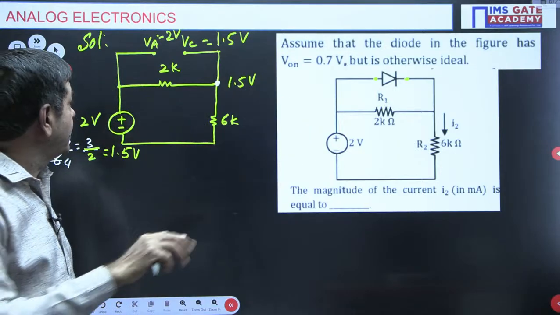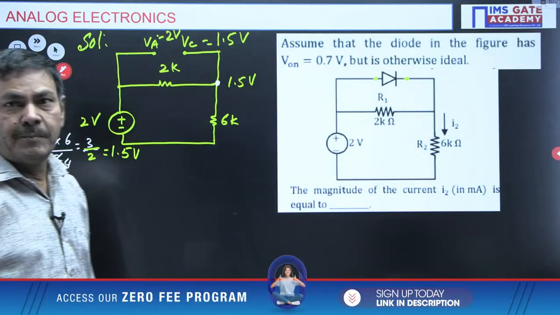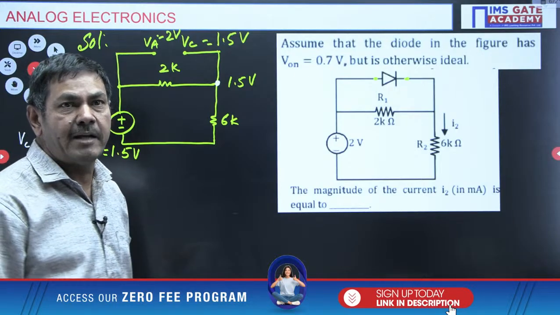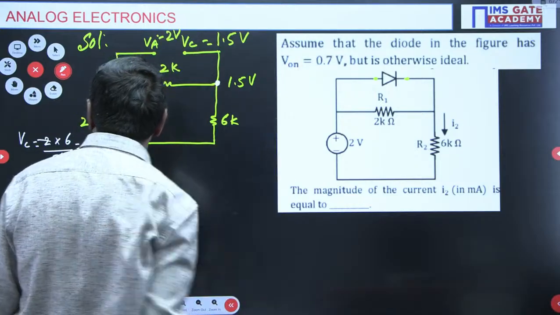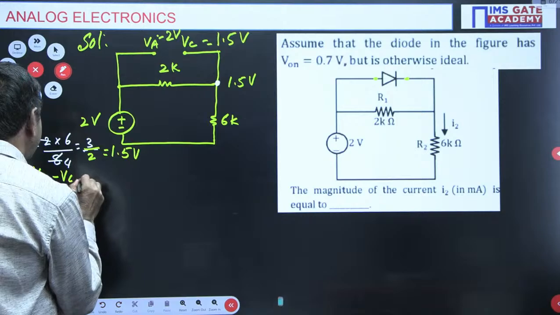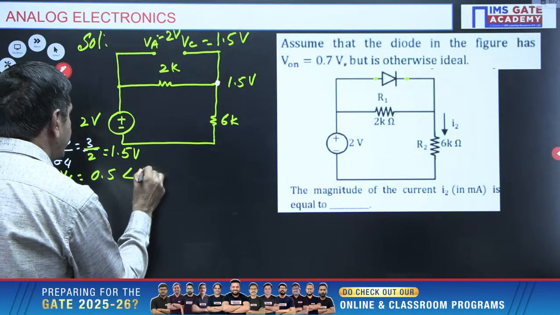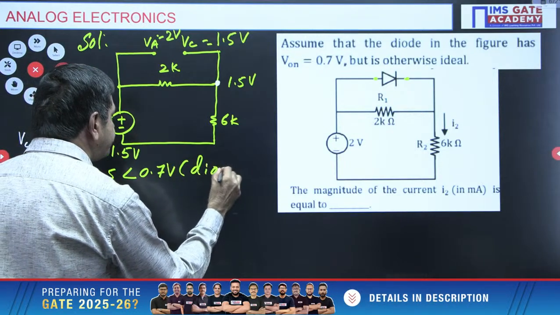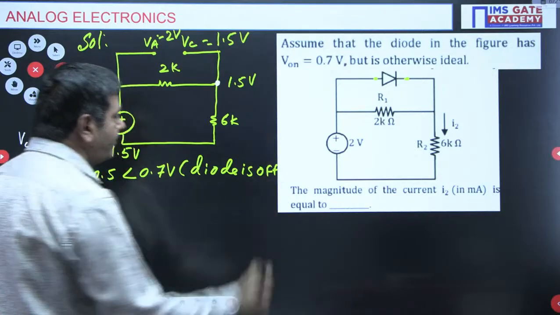0.5 volts means this diode is not on. This diode is in the off state only. The potential required to make that diode on is 0.7 volts, but we don't have that much voltage here now. At the time the diode is off, Va minus Vc is 0.5, which is less than 0.7 volts. So the diode is off. 100% the diode is off.